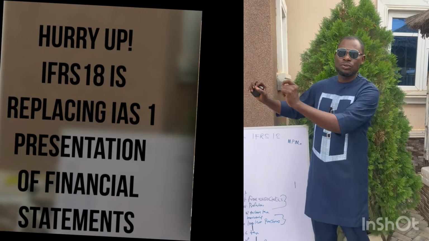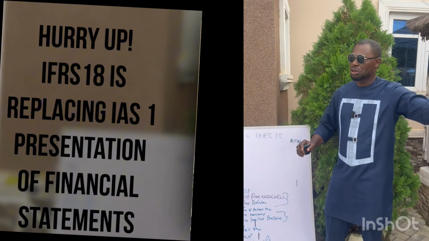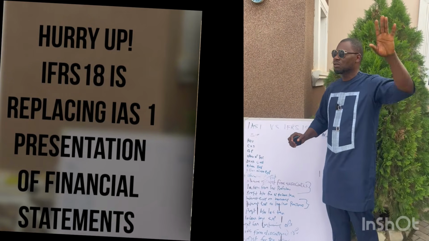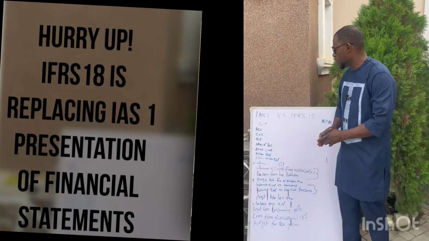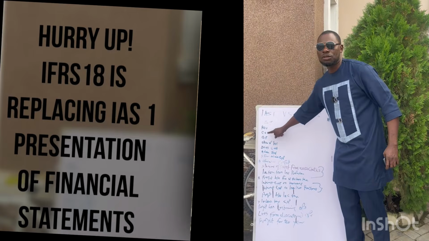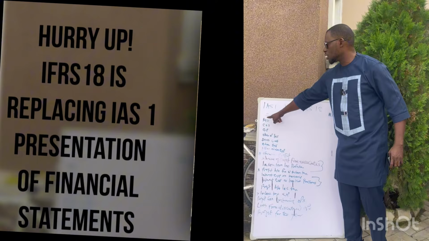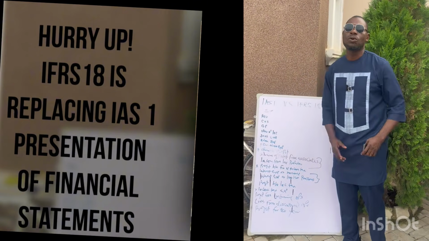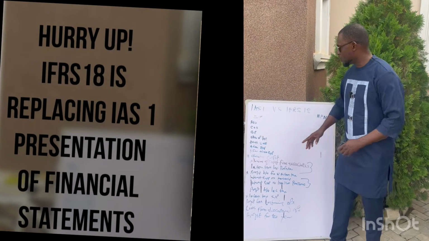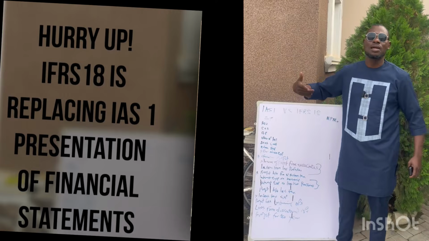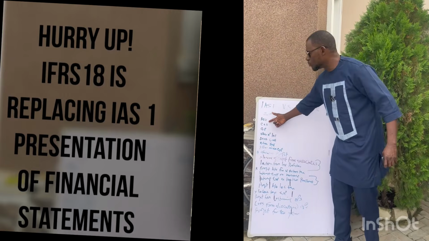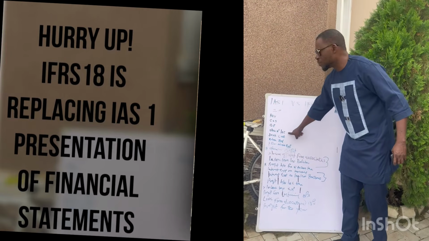You go to your books and do your workings, your opening stock, purchases, less closing stock, whatever, all those adjustments. You want to see only your cost of sales as a line item. After that, you remove cost of sales from revenue. What do you have? You have your gross profit. After gross profit, you ask yourself, do you have other income apart from the one you got from trading? If there is other income, you add it.